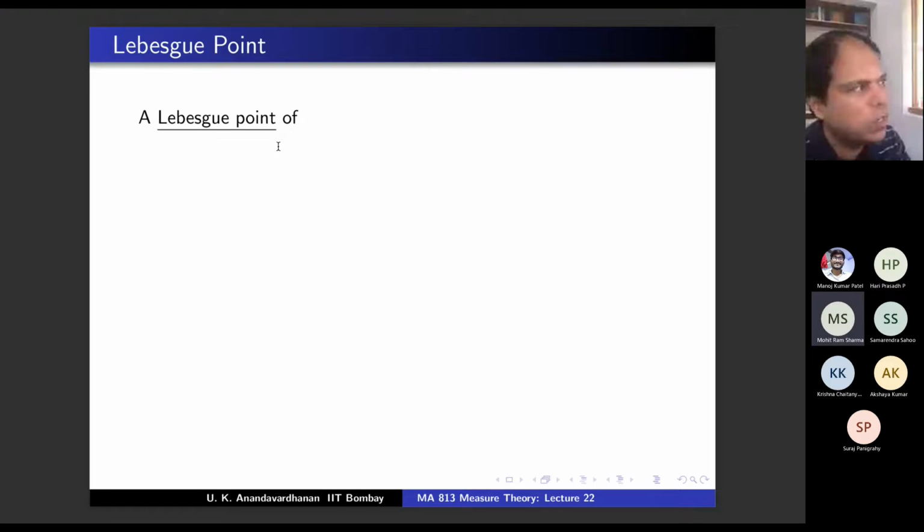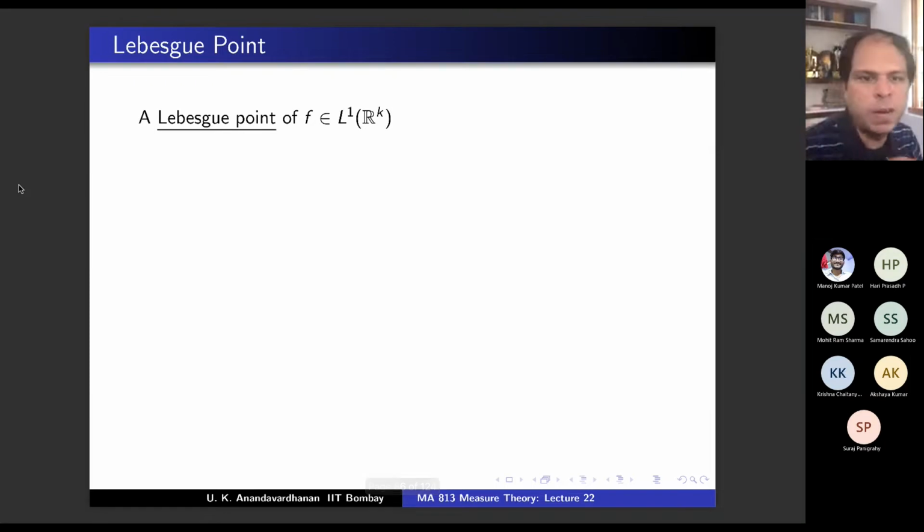I introduced mu being absolutely continuous with respect to m, and then d mu and the Radon-Nikodym derivative are almost everywhere equal. Correct. So that's what we want to do, and I'm going to introduce this notion of what is called a Lebesgue point. Okay, so very, very important definition. A Lebesgue point of an L1 function I'm going to define. So it's a point. A point means what? It is some vector. What is our space? L1 of Rk is a space of functions, but our basic space is Rk. So it is a point of Rk.